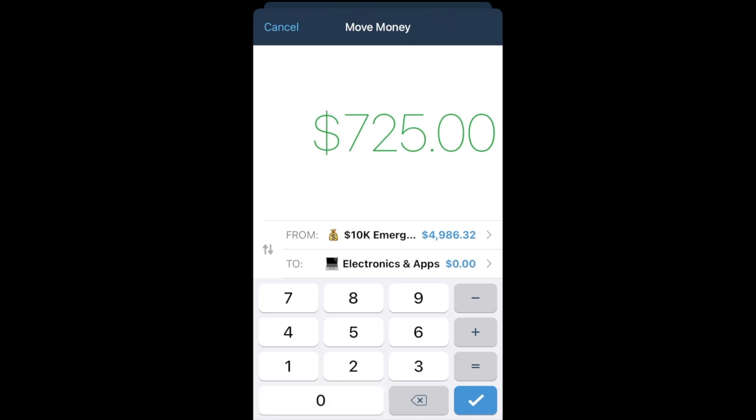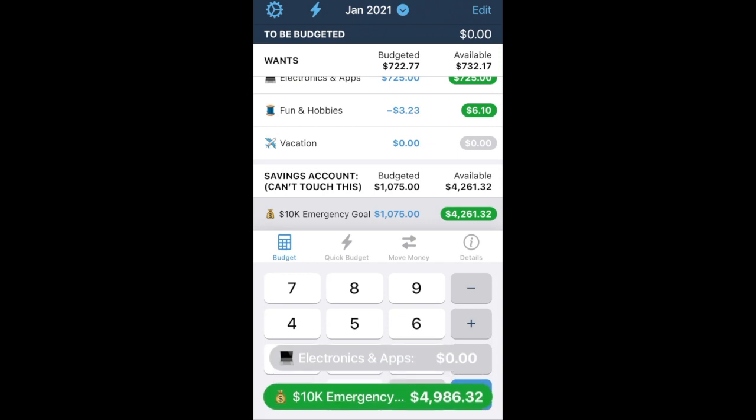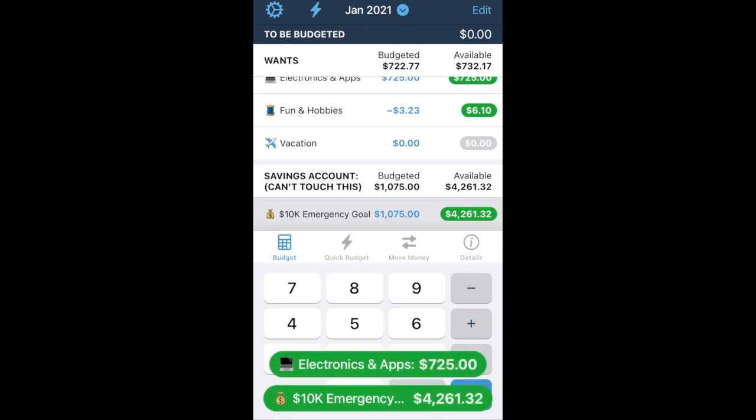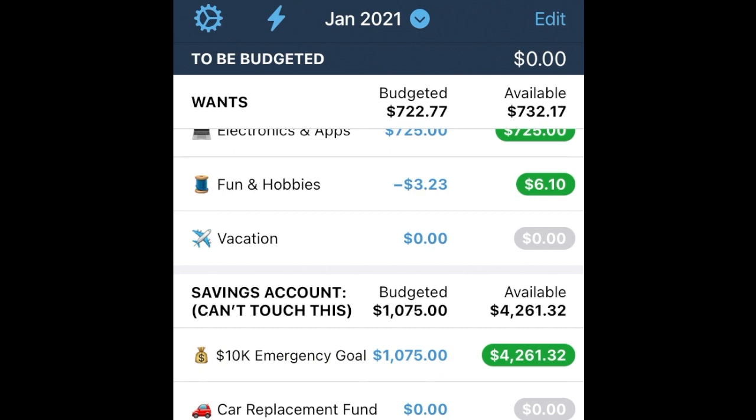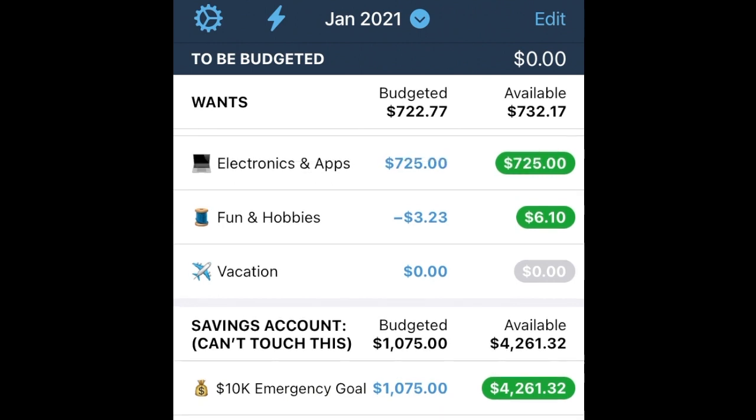And it's going to move the money in the app out of savings, boo-hoo, to that category. I'm going to hit the checkbox because we're done. And now you can see there's $725 in there.